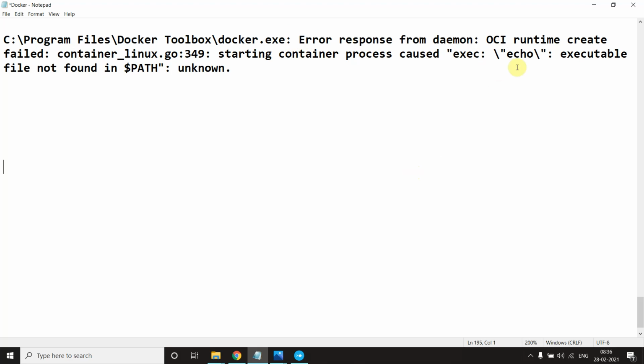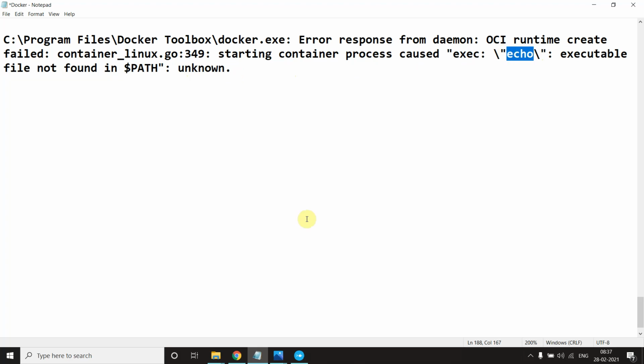Okay, and OCI runtime create failed container Linux, because I told you all these terminologies depend on Linux. I will make you understand each and every line here. Starting container process caused exec, this is a command, and echo executable file not found in path. Got it? It's saying we don't have any path, any file, or we say echo.